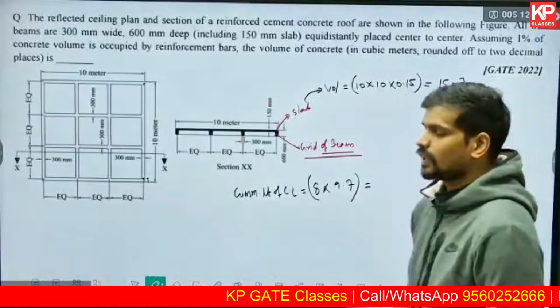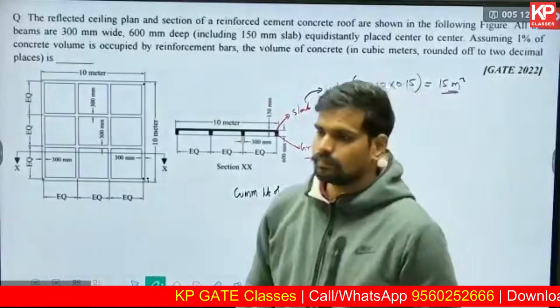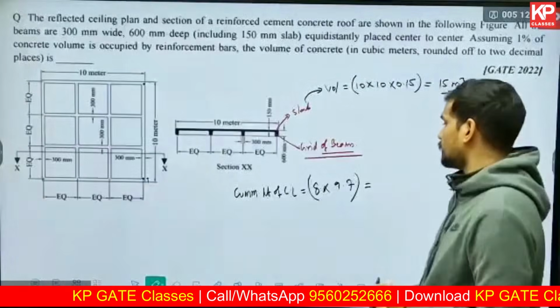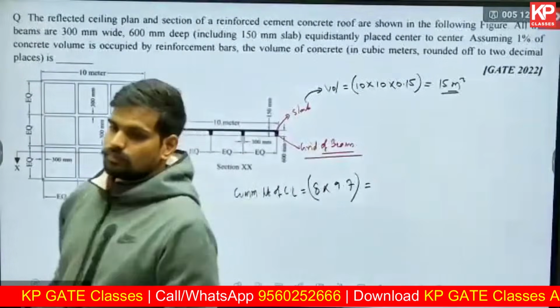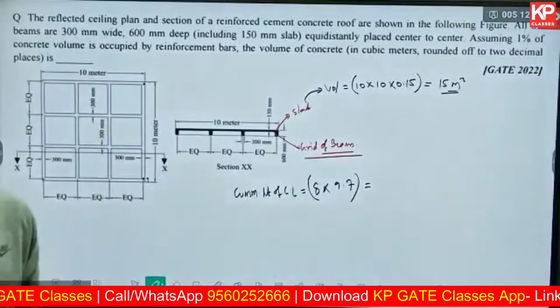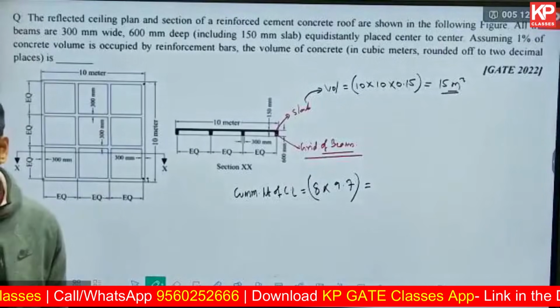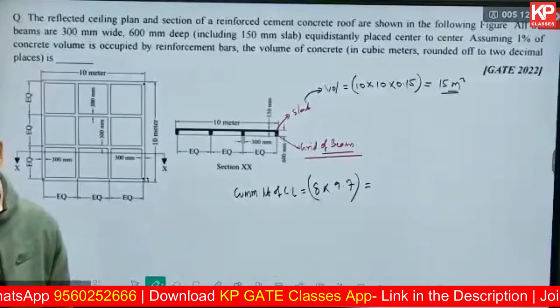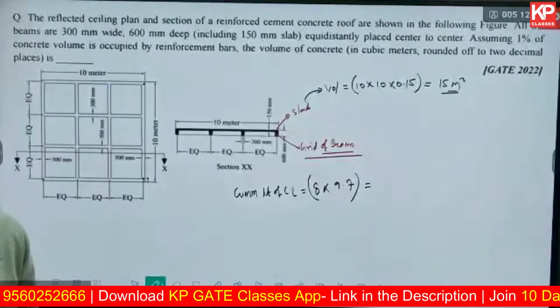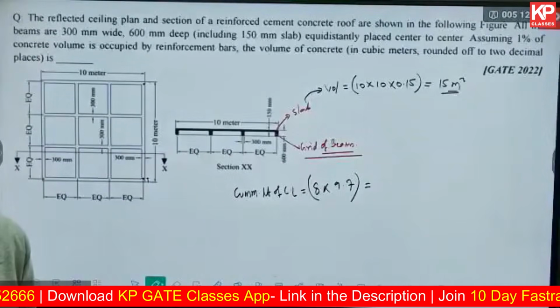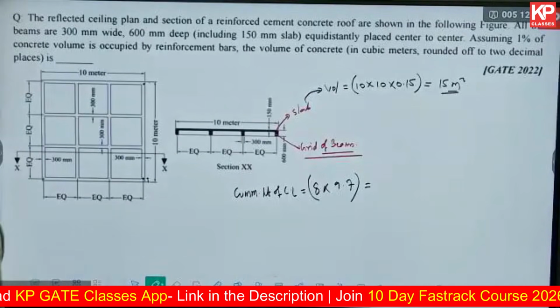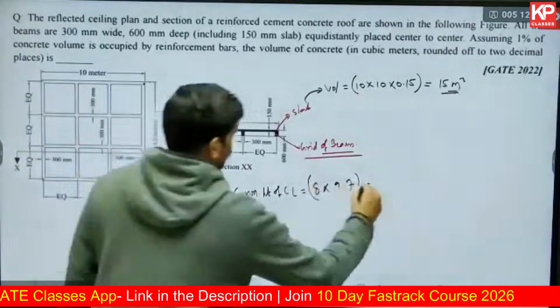What is the cumulative length of the center line coming out to be? 8 into 9.7. How much is that? You can use your calculators. 77.6. You're getting the cumulative length of the center line.